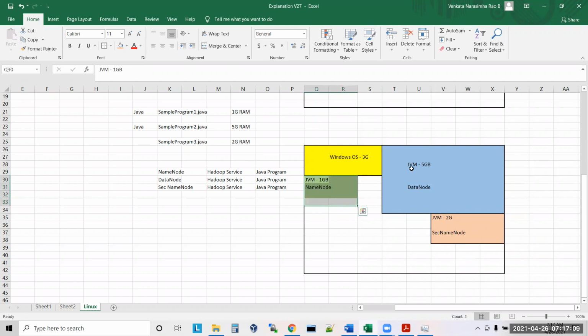Every program, every service, name node, data node, secondary name node, all are Java programs. When you start name node, it will occupy some memory, and it will run your name node program inside that only. In the same way, your data node program will run inside this boundary only. Your secondary name node program will run inside this boundary only. Understand, guys? Any questions? If you see this picture, you are running name node service here only, data node service here only, secondary name node service here only. Correct or not?